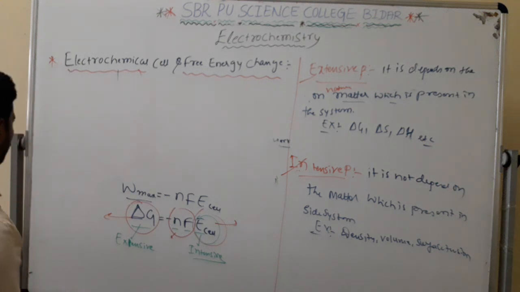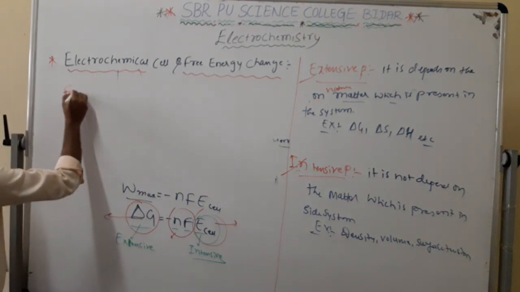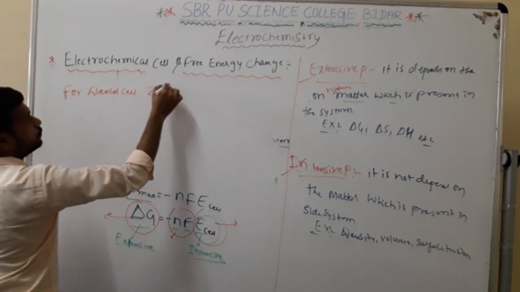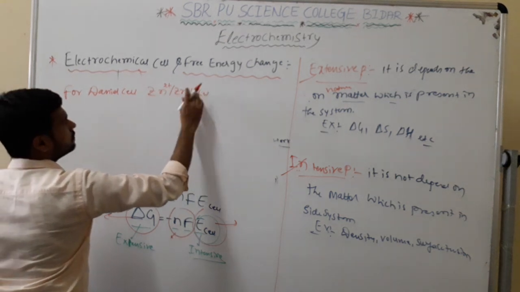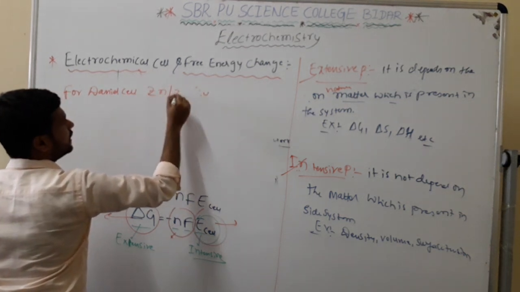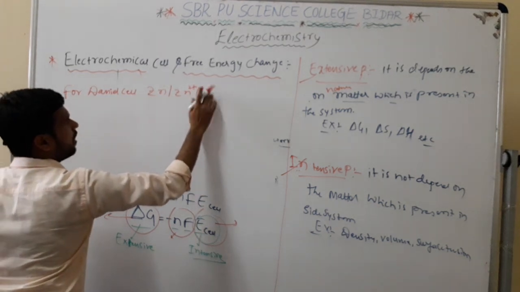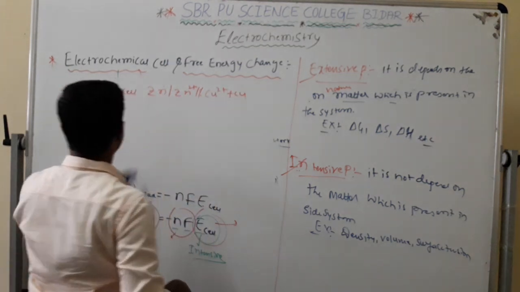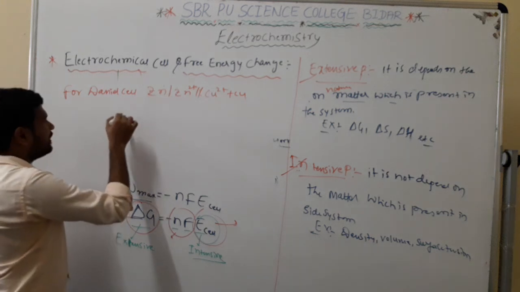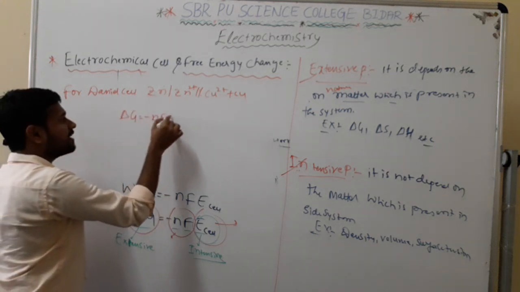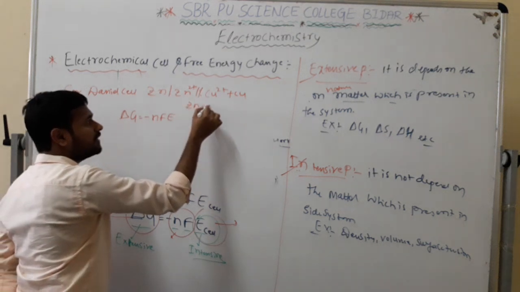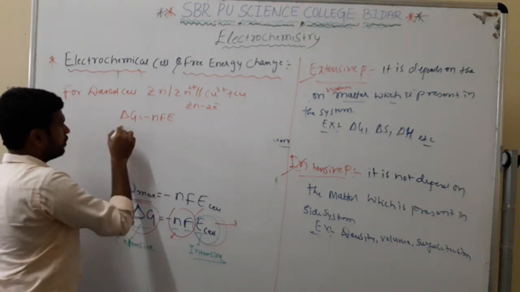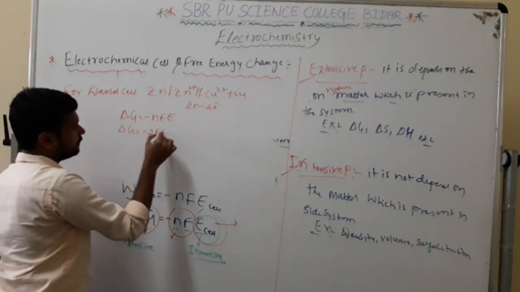Now, by using this equation for a Daniel cell, I am taking Zn, Zn2+ double bond, Cu2+, Cu. This is for the Daniel cell. See here, I am writing delta G equals minus nFE. 1 mole of zinc has 2 moles of electrons, because Zn to Zn2+ transfers 2 moles of electrons. So delta G equals minus 2FE. This is equation 1.